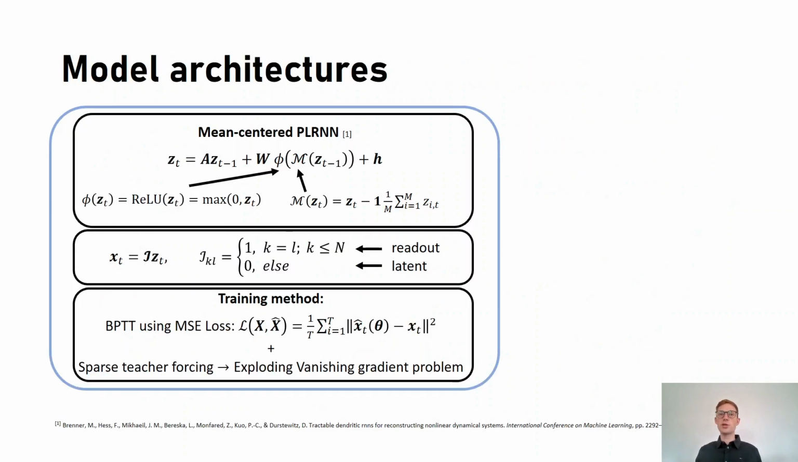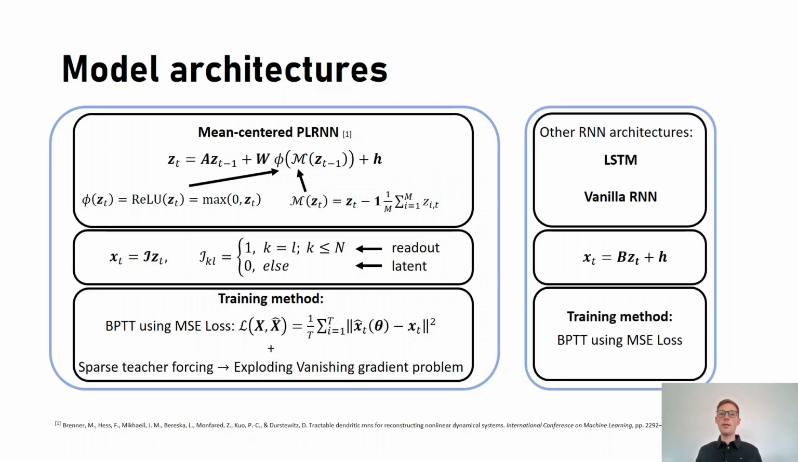For our reconstruction models, we focus on a specific type of recurrent neural network known as the piecewise linear RNN, or PLRNN. Training is done via standard backpropagation through time using a mean-squared error loss, where we additionally use a sparse teacher forcing protocol in order to tackle the exploding and vanishing gradient problem. Besides the PLRNN, we also tested our methods on other standard architectures like LSTMs or vanilla RNNs.